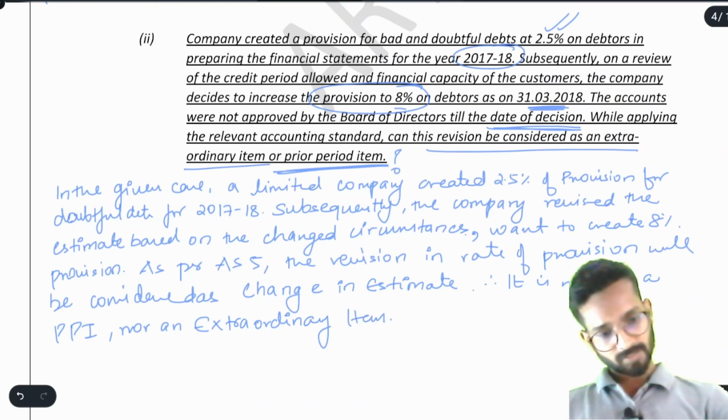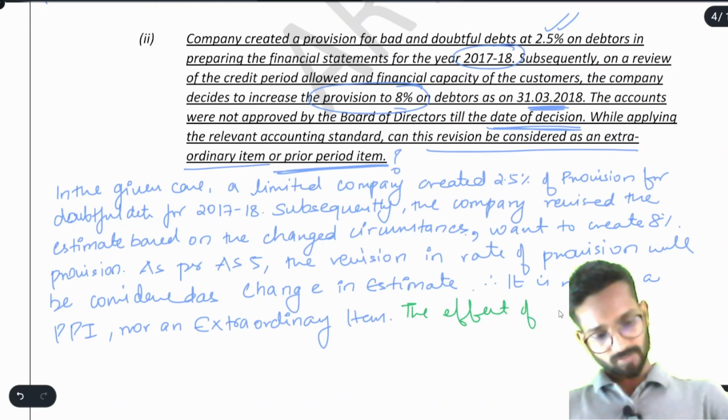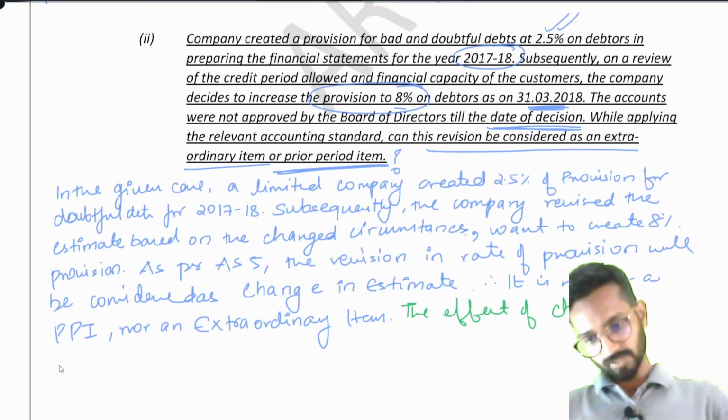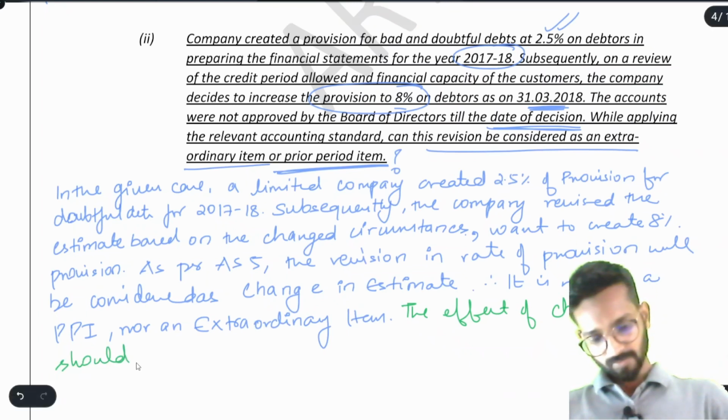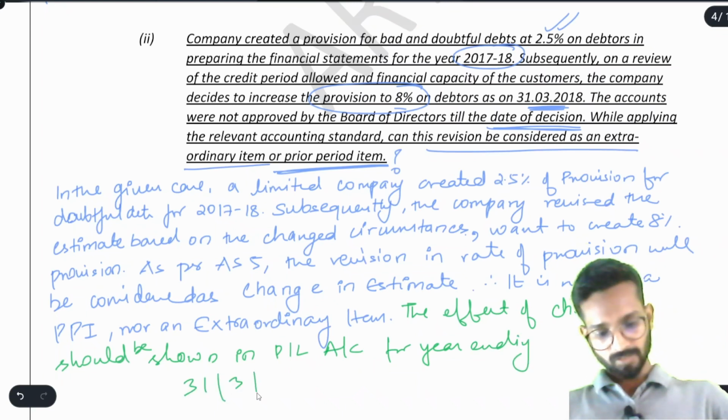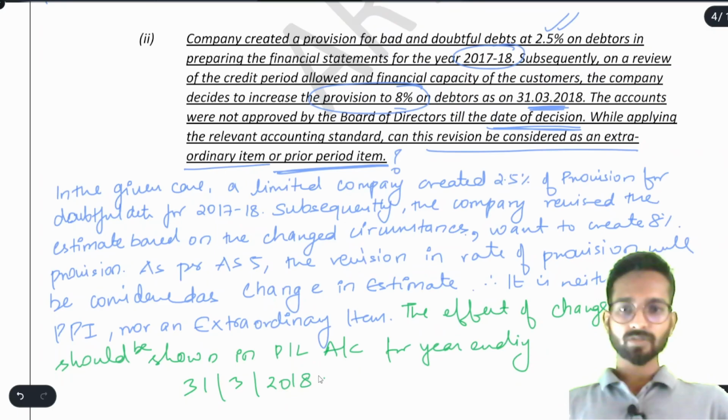Okay. Therefore, you can say the effect of change. What is the change? 2.5 to 8%. What is the effect of this change? The effect of change should be shown in the P&L account for the year ending 31st March 2018. Understood? Simple enough.